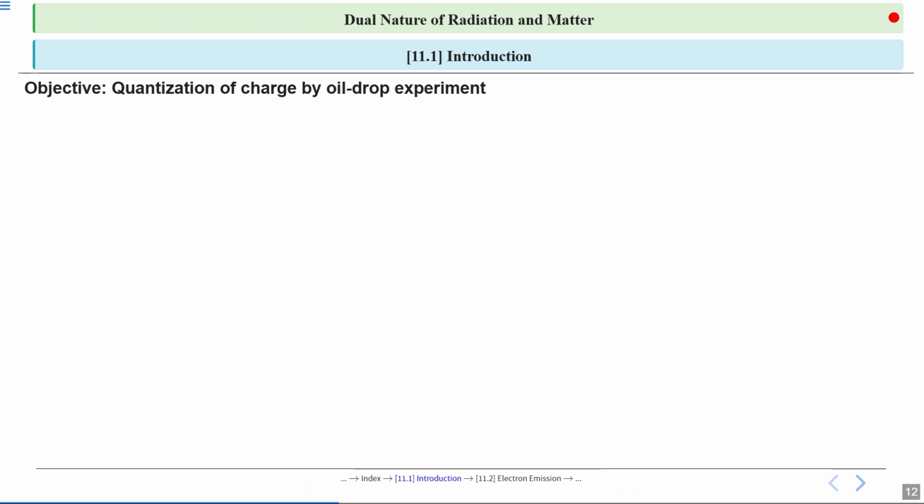Now, we will understand how the oil drop experiment demonstrated that electric charge is quantized. We will see how this experiment helped measure the charge of a single electron.